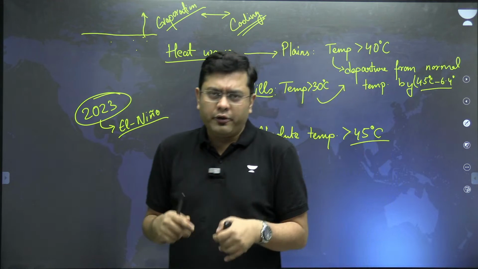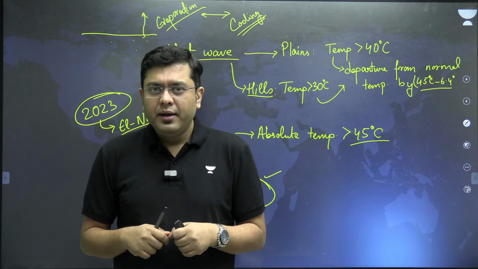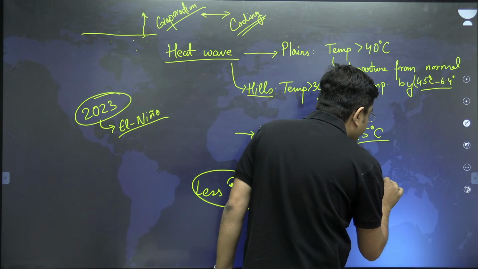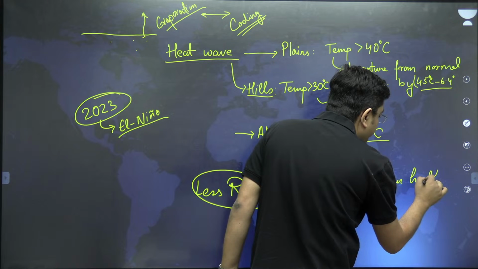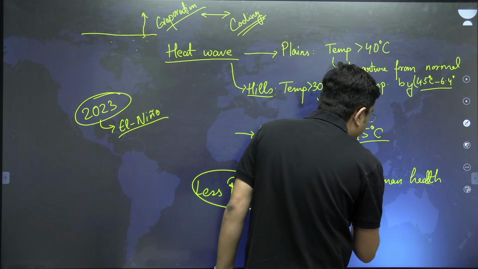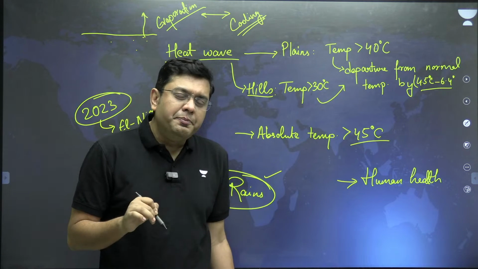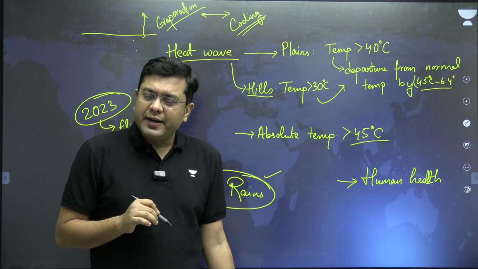What will be the impact of this? The heat wave conditions are increasing. What will be the impact? First impact will be on human health. Every year, we lose hundreds of people due to the scorching heat wave conditions. So that will be a direct impact.